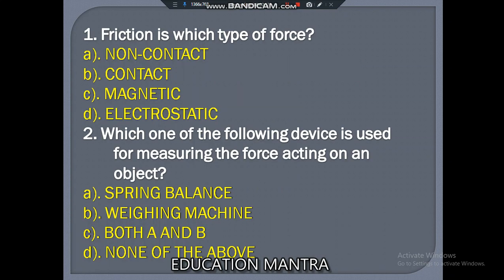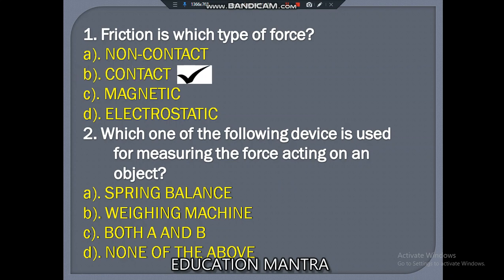Let's begin. Friction is which type of force? Non-contact, contact, magnetic, or is it D, electrostatic? So, the correct answer for this question is contact force.